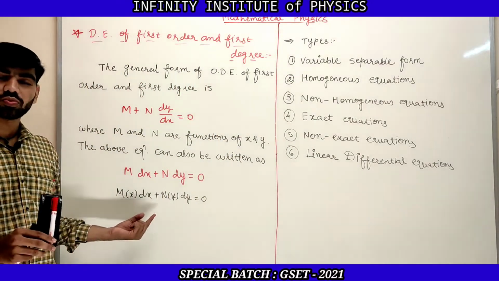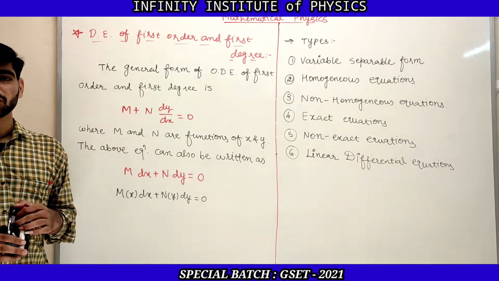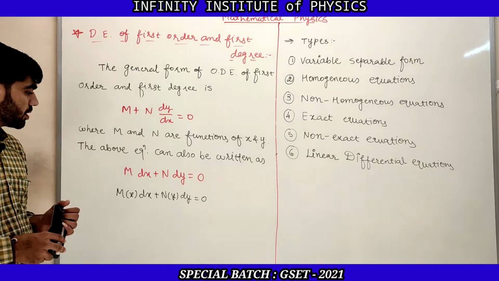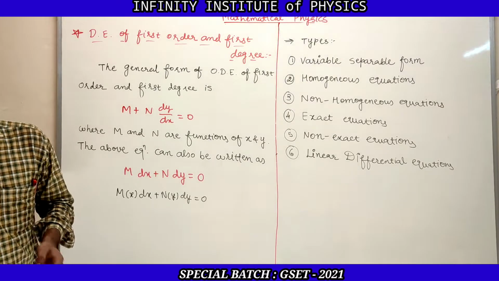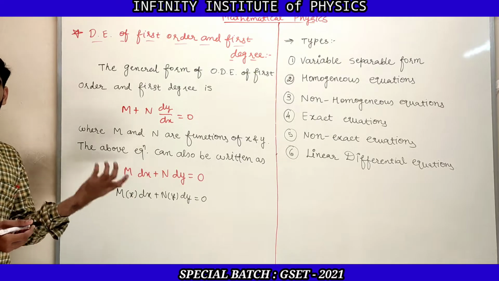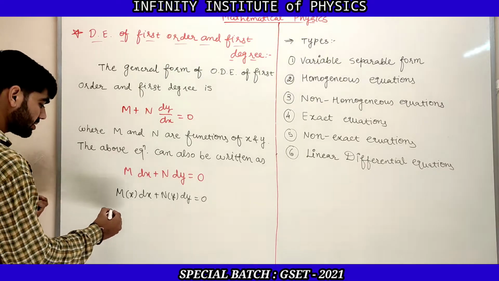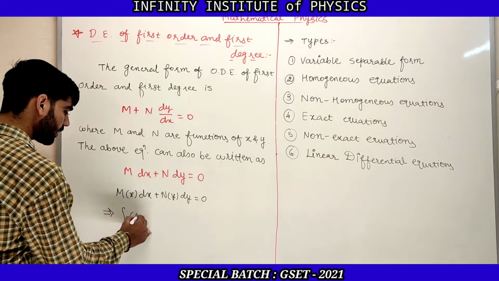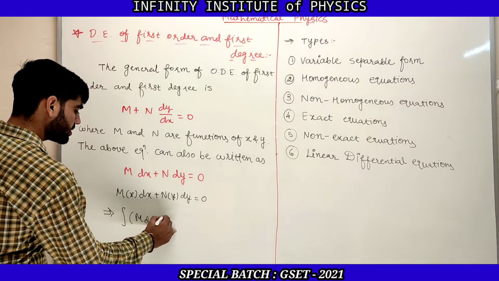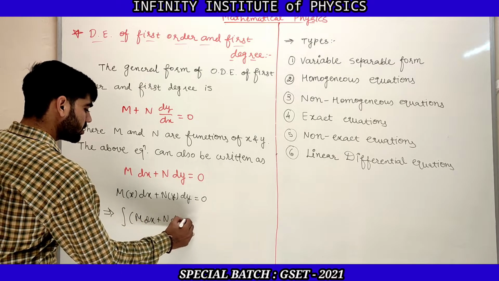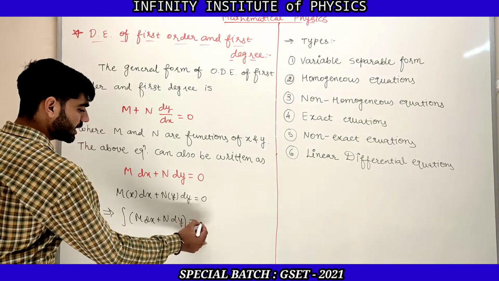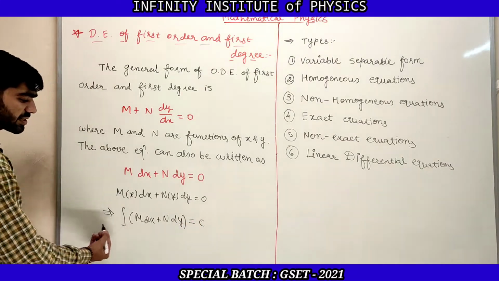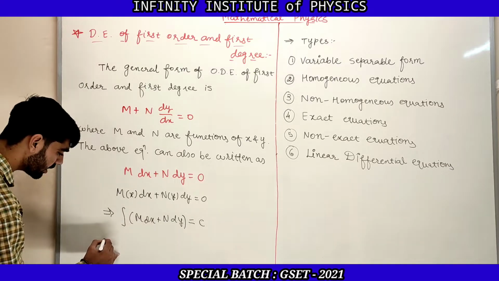So now the question is how to solve this equation. For this equation, you just need to take the integration on both sides. So it will be integration of M dx plus N dy is equal to integration of 0, and that is the constant number c. Now let us integrate each term.